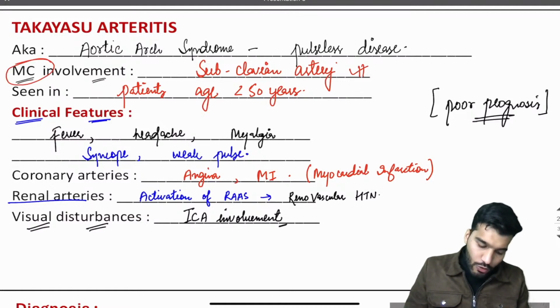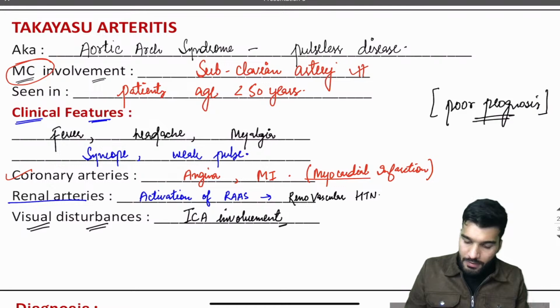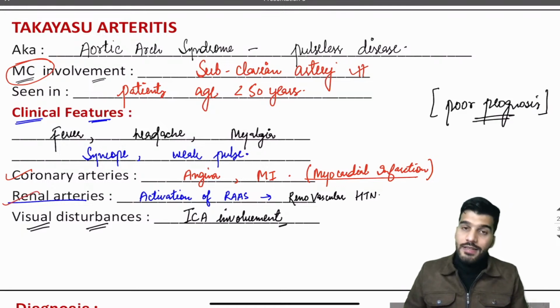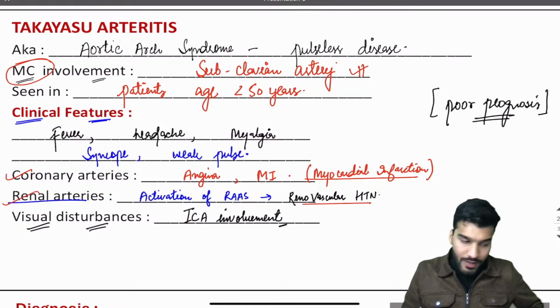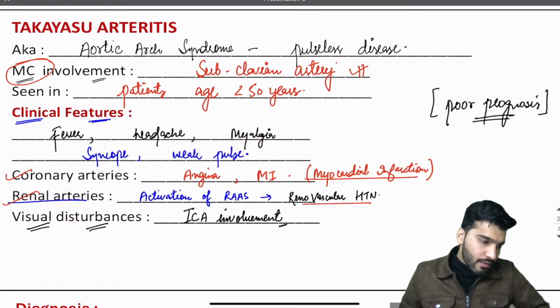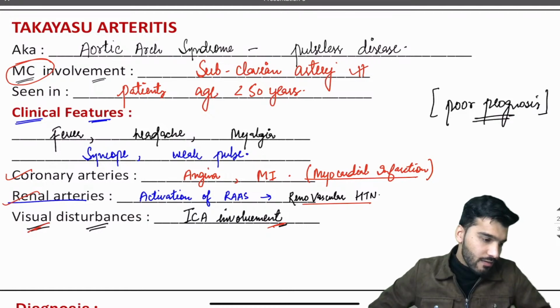If coronary arteries are involved, patient is going to have myocardial infarction. In the renal arteries, there is an activation of the RAS, the renovascular system. And visual disturbance is due to ICA involvement.